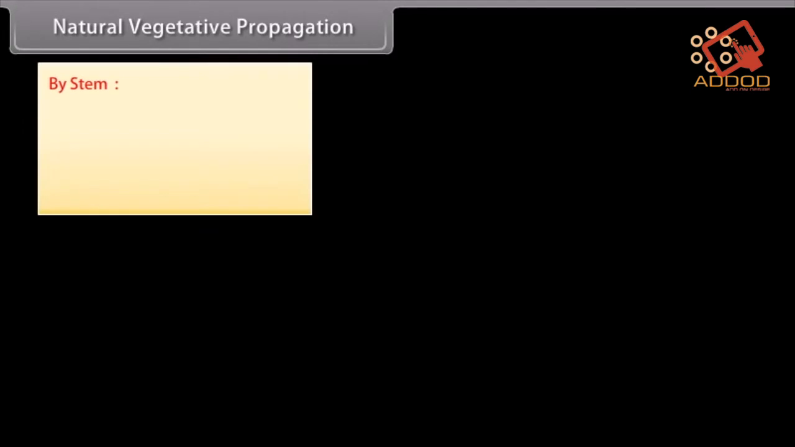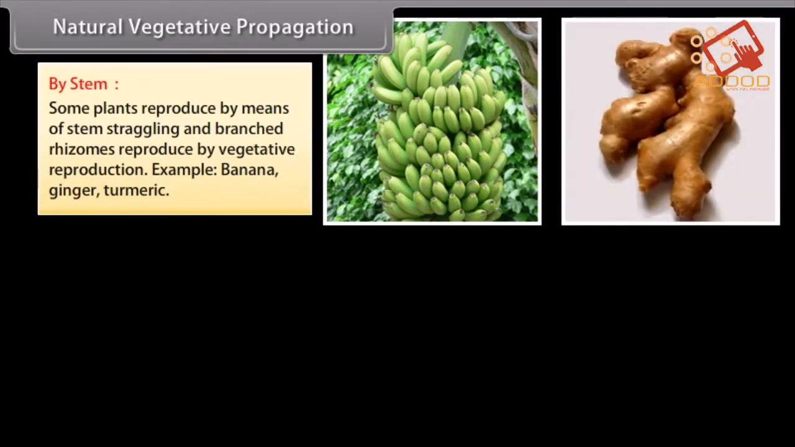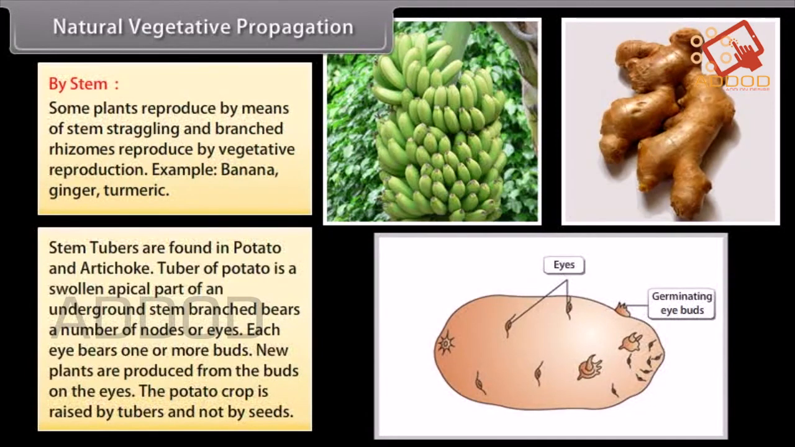By stem. Some plants reproduce by means of stem, and straggling and branched rhizomes reproduce by vegetative reproduction. Example: banana, ginger, turmeric. Stem tubers are found in potato and artichoke. The tuber of potato is a swollen apical part of an underground stem branch, and bears a number of nodes or eyes. Each eye bears one or more buds. New plants are produced from the buds on the eyes. The potato crop is raised by tubers and not by seeds.